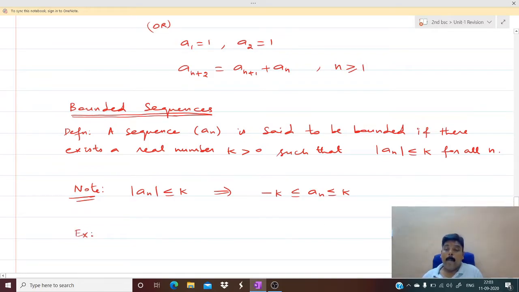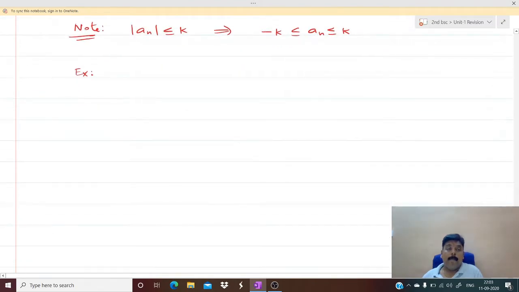We'll see one example for that. So tell me a bounded sequence. I can write 1, 1 by 2, 1 by 3, 1 by 4, 1 by 5, etc. This is a very good example of a bounded sequence. Why? Because all the numbers in this sequence are less than or equal to 1 and all the elements are greater than 0.